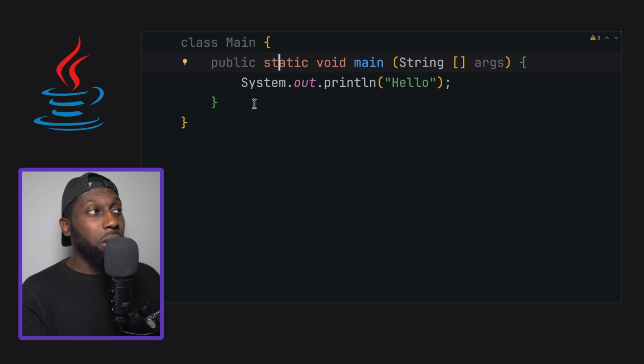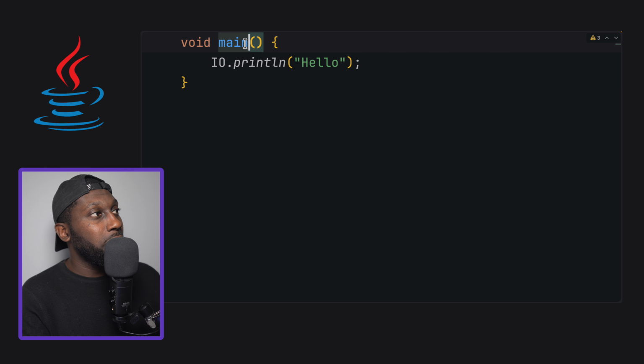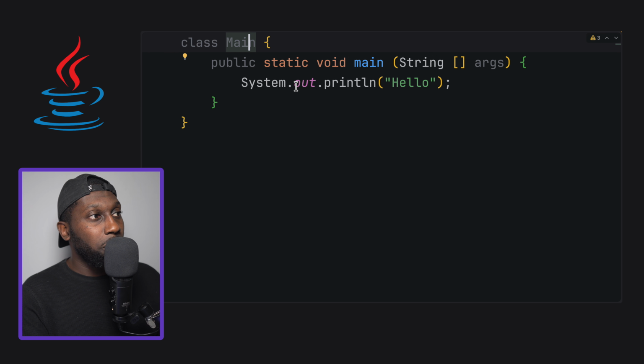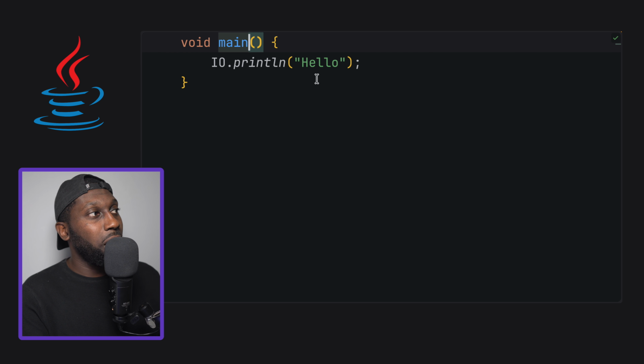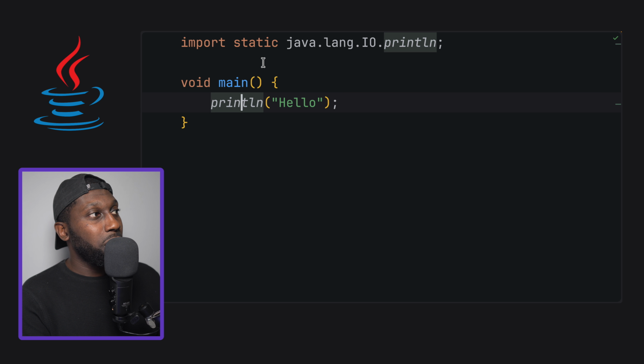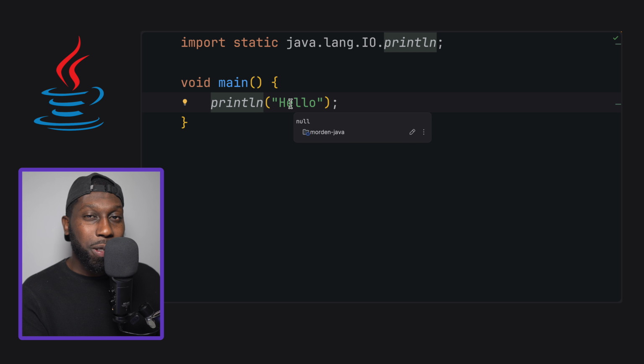So the way Java looks today is like this. We go from all of this into, so IntelliJ is actually giving me auto suggestions, so I can get rid of this like this. And you can see that now it's much simpler. If I go back in here, System.out.println, hello, have a look. It goes straight to something like this. And also, I can replace System.out with a static import. And now it just looks like this: println, and then hello. So nice and beautiful, right?